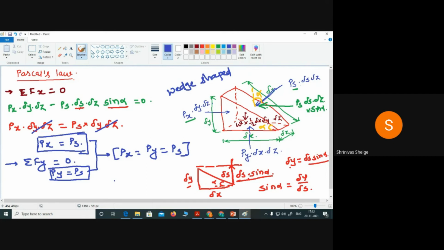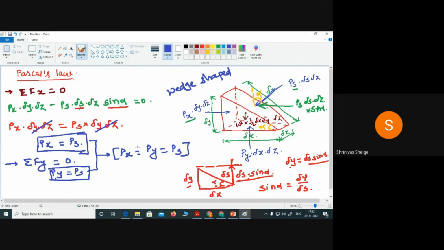So all these pressures acting in three different directions are the same. In a static fluid, pressure acting at a point in all directions is the same, and that is Pascal's law. According to Pascal's law, the intensity of pressure at a point in a static fluid is the same in all directions.